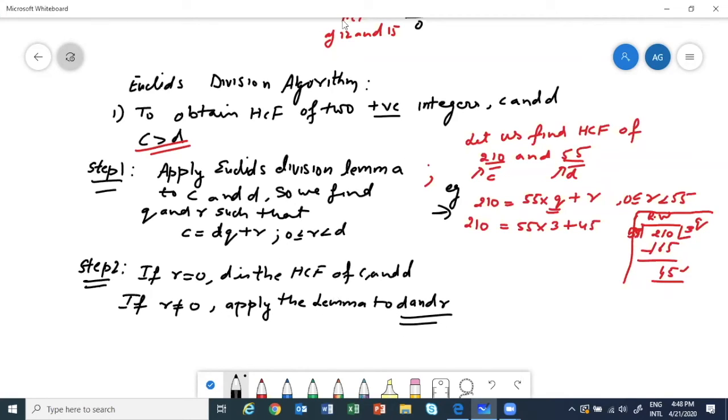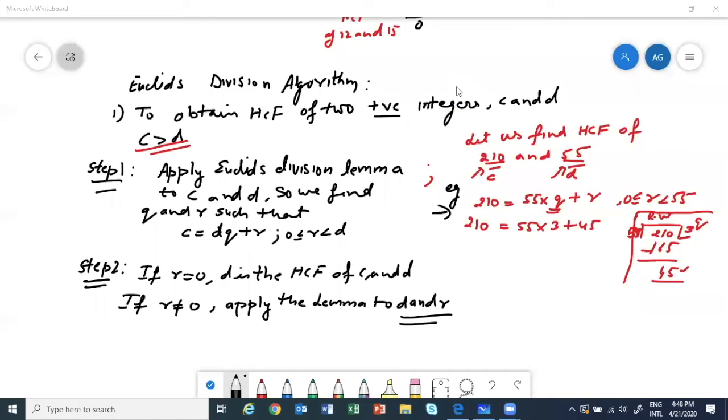Now, since the remainder didn't come out to be 0, we have to apply it again. I will explain. Abhinav, don't worry. I will make you do more questions. I will explain again. Don't worry. Let's do it once, then I can do it again.